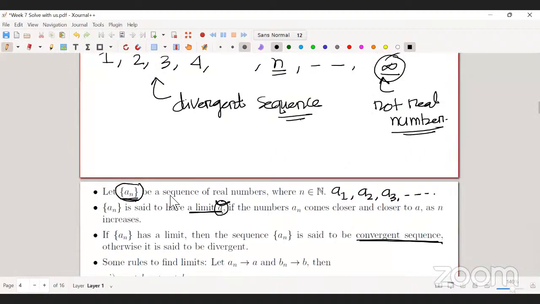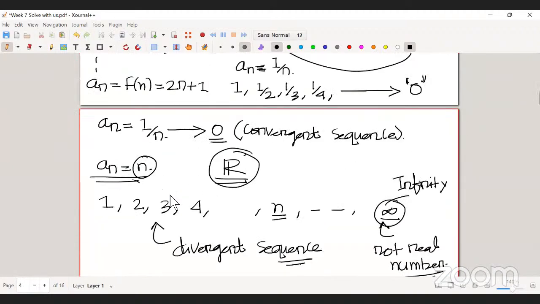What does it mean? Not equal to a, it tends to a. So as you increase the value of n, the terms of the sequence will come closer and closer to 0. That is what it means.